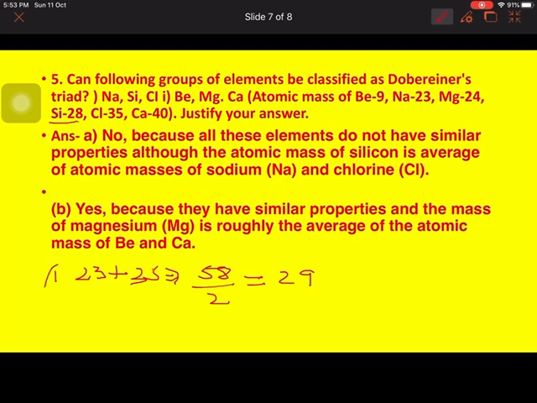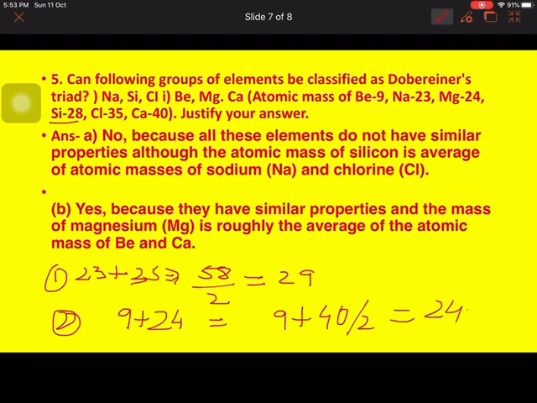If we take group 2, that means beryllium, magnesium and calcium: beryllium is 9, magnesium is 24 and calcium is 40. So we have to add 9 plus 40 divided by 2. It comes out to be 24.5.